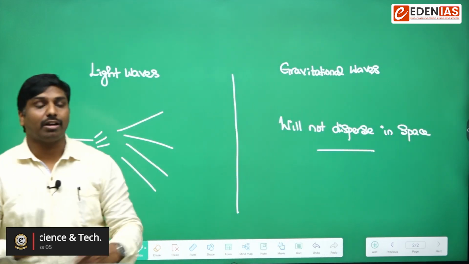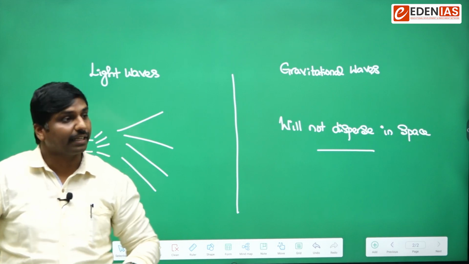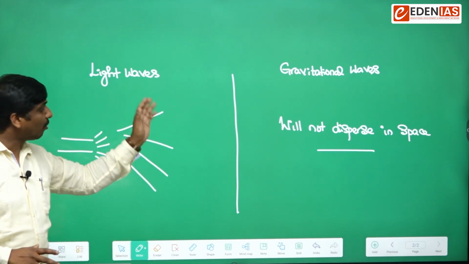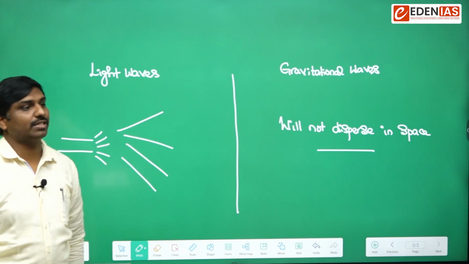Gravitational waves will not disperse like the light waves. Like how light waves disperse, that process will not happen.